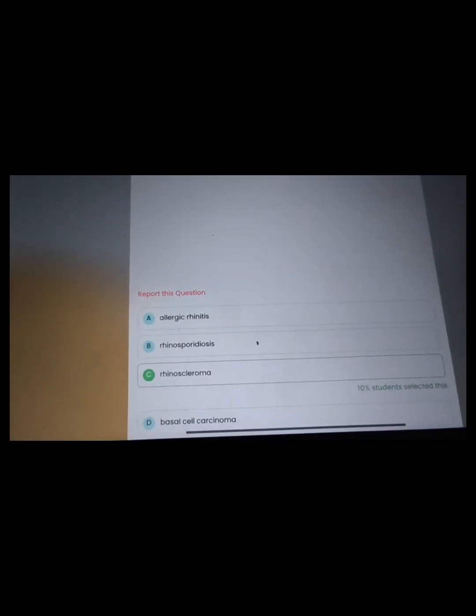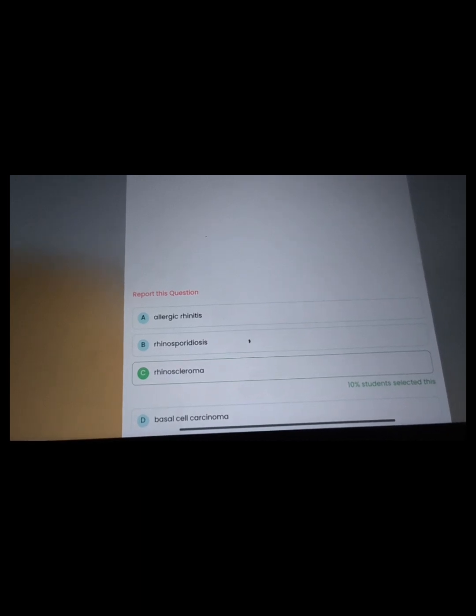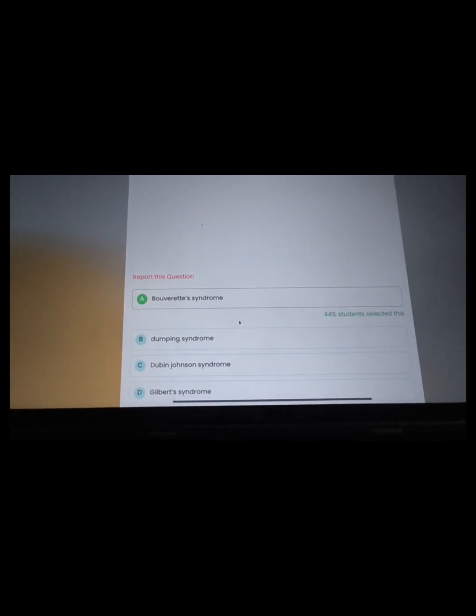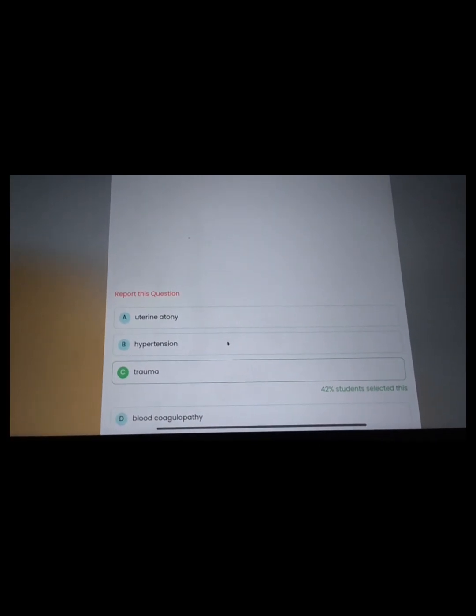From ENT, there will be a cell which is seen in the condition of a rhinoscleroma. There will be gallstone, duodenal obstruction due to gallstone. Usually, bulb is Bouveret syndrome. Second most common cause of PPH is trauma.